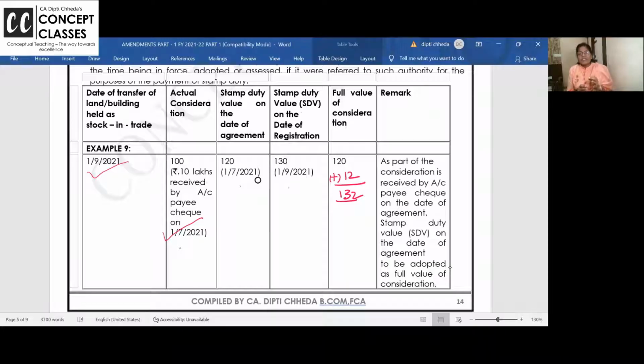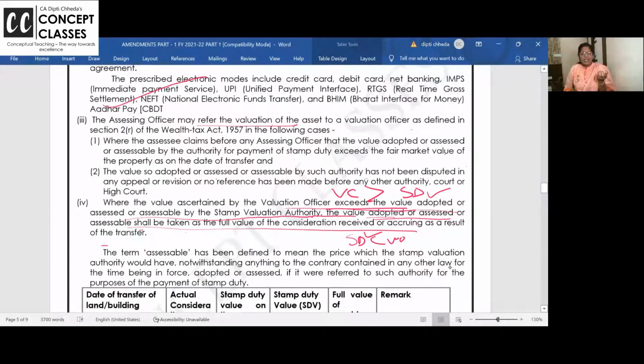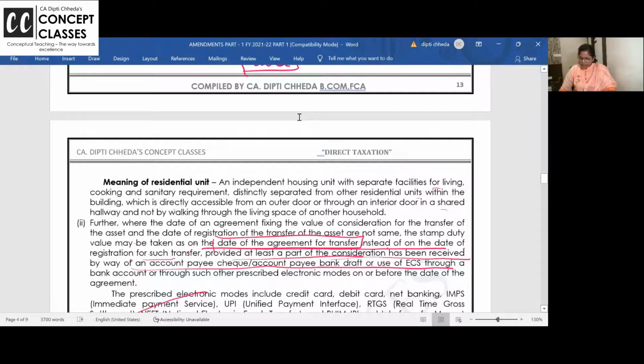Now you may be saying, ma'am, अभी तो आपने 20% बोला. That is only for residential units sold in that specific period. बार-बार डेट देखो क्योंकि डेट आपको याद करना है. 12, 11, 20 to 30 June 21, everyone must be knowing that's the time when lockdown opened. And residential unit 2 crore. तो वो सब तो है नहीं. So this is like a routine case, not the case for the amendment.